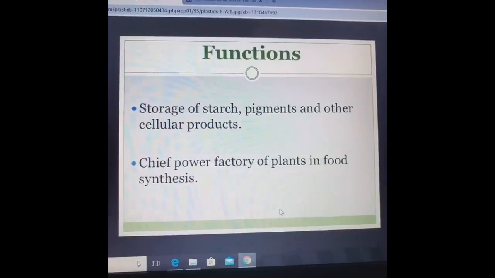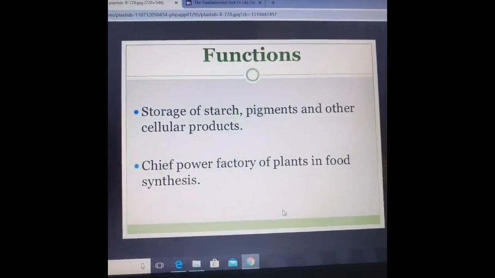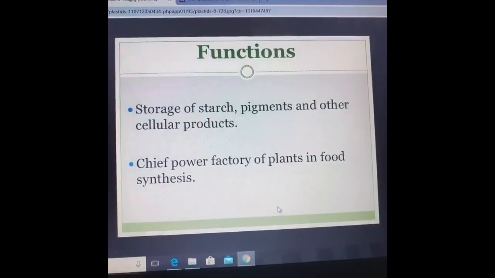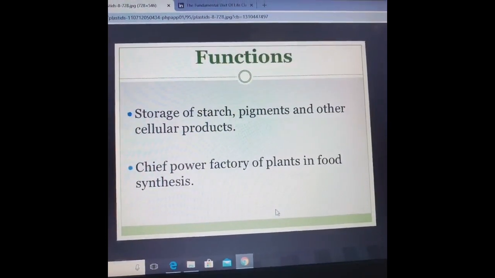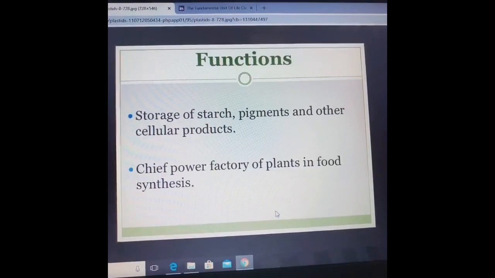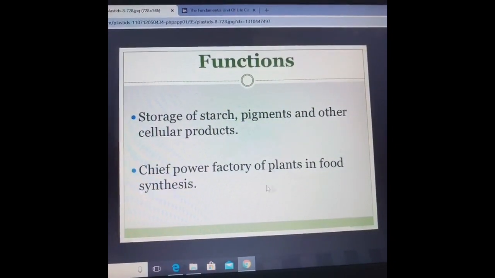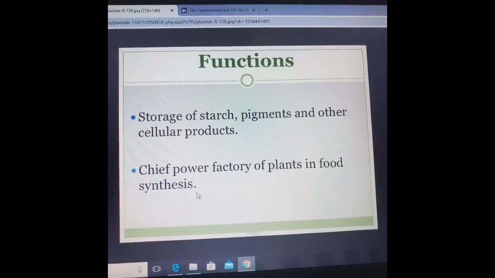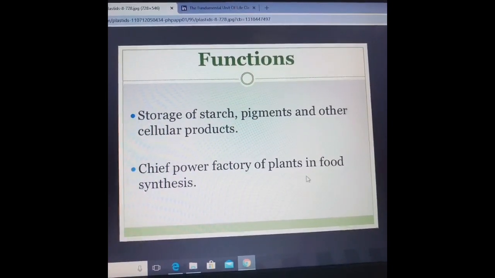Now the main functions of the plastids. It is storage of starch, pigments and other cellular products. As we talked about the leucoplast, which is colorless, it acts as storage of starch in various parts of the plant, and it is the chief power factory of plants in food synthesis.